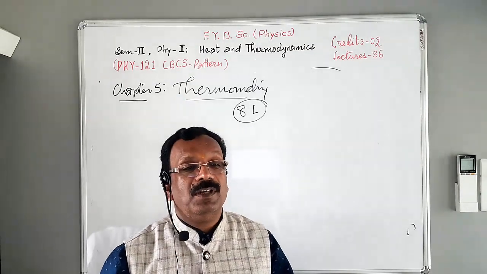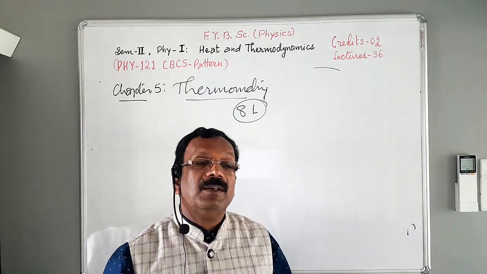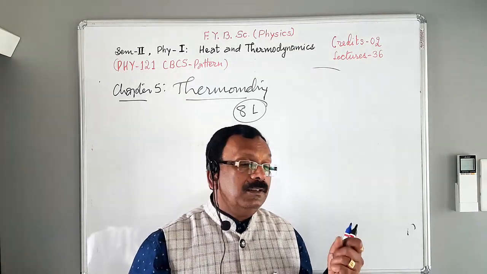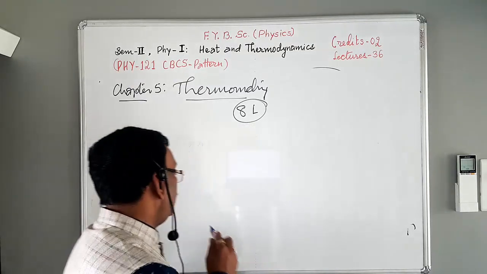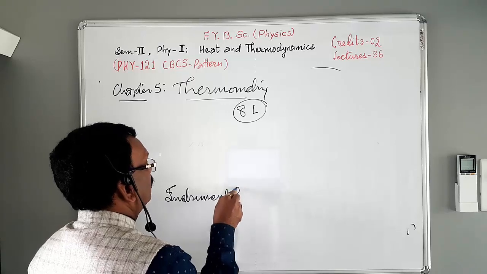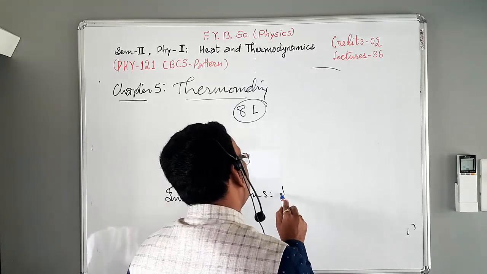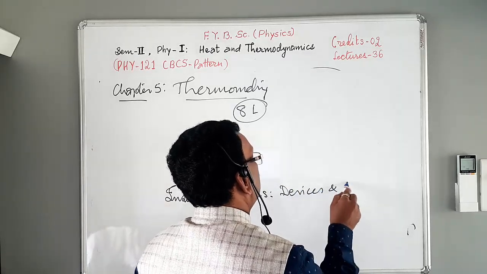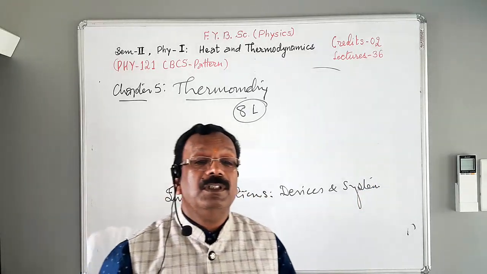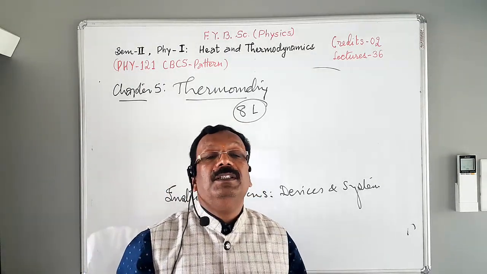And the last book is very important, Instrumentation. Instrumentation is required for applied physics and thermometry. The name of the reference book is Instrumentation: Devices and Systems, and it is written by Rangan, Mani and Sharma.